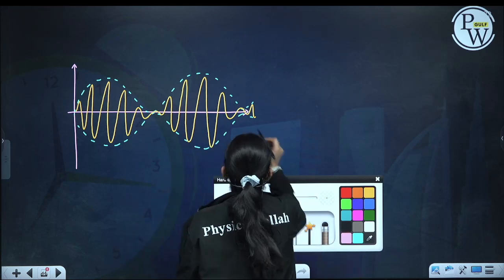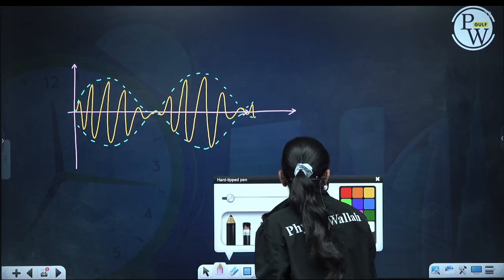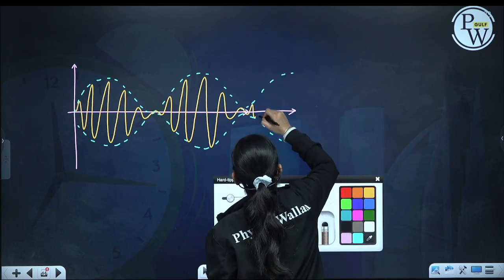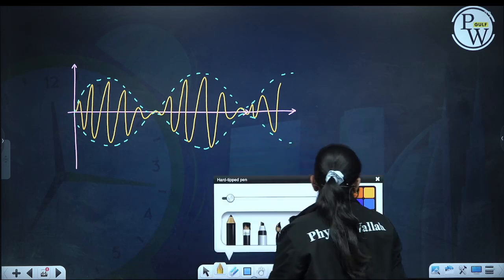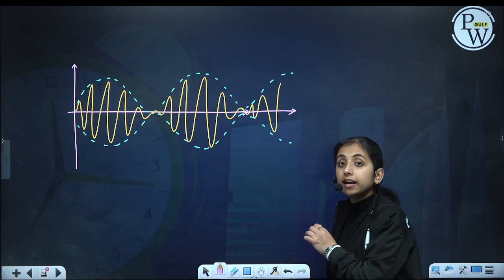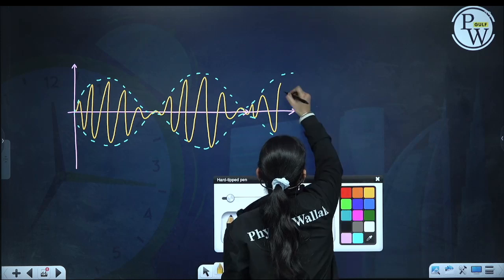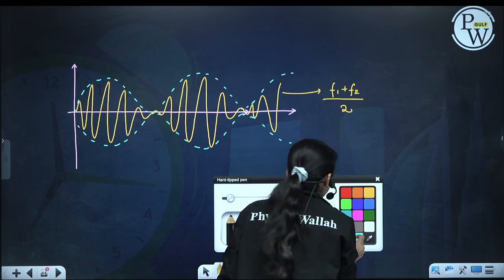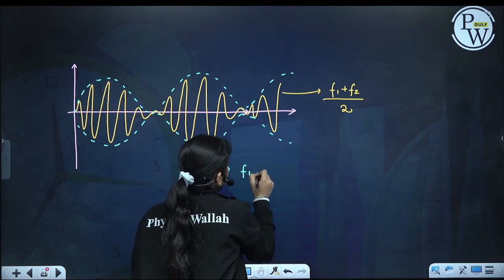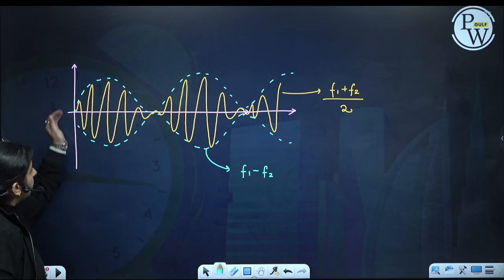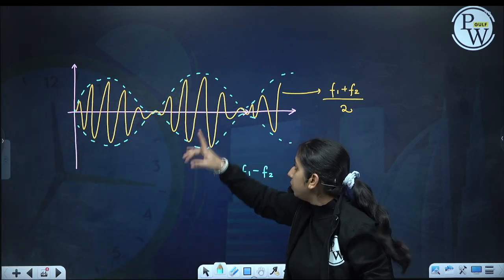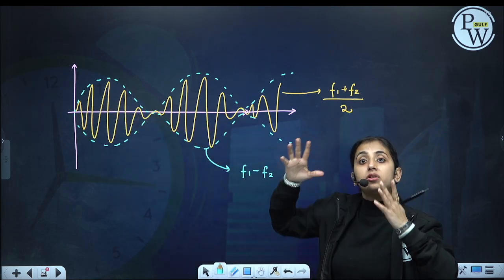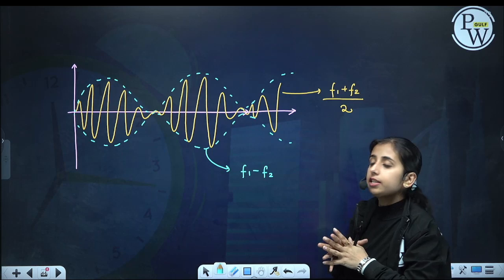This yellow one has the frequency (f1 plus f2) by 2, and this blue one has the frequency f1 minus f2. We hear a sound of this frequency, but the amplitude is varying periodically. This is the representation of beats.